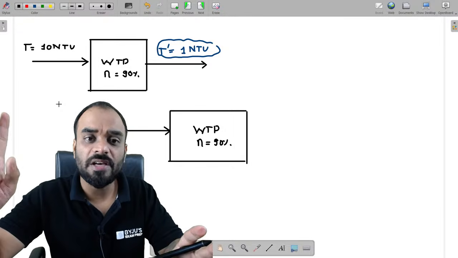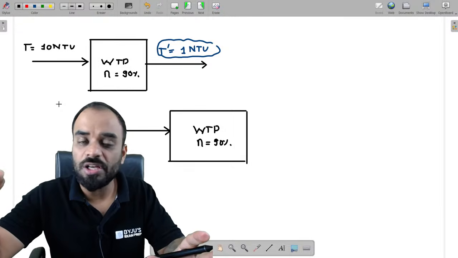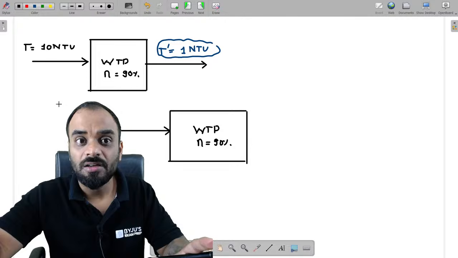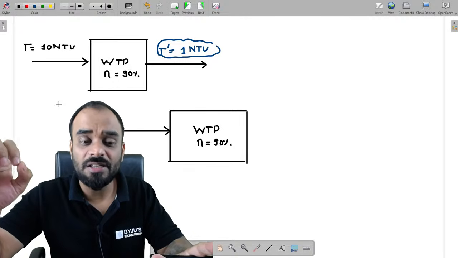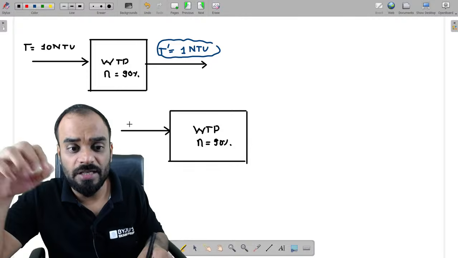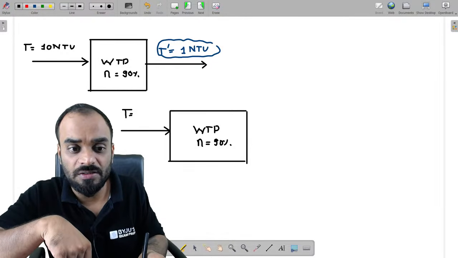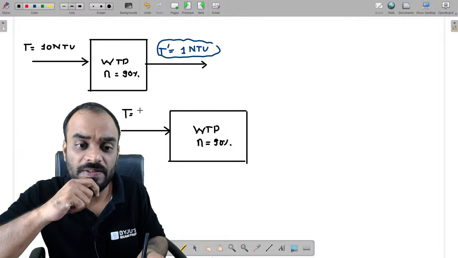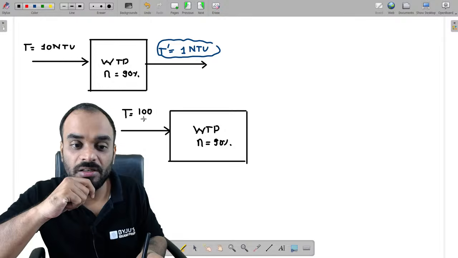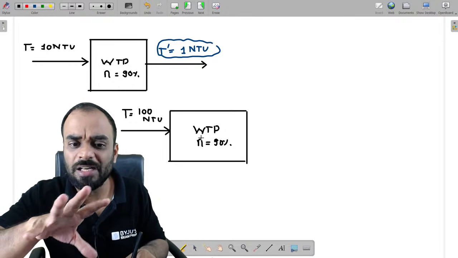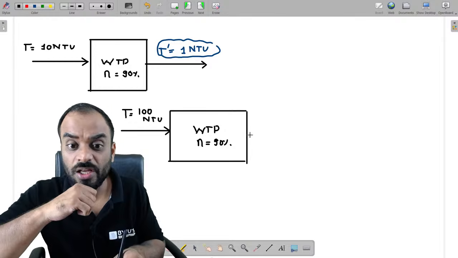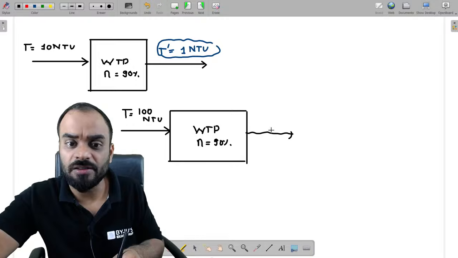As well as, guys, due to that reason your quality of raw water may get deteriorated, or it may get decreased. So that is the reason, guys, due to which you can understand the turbidity has increased right now. And let us suppose right now it is 100 NTU. Now 90% we are able to treat. Okay, only 10% is passing in the treated water.